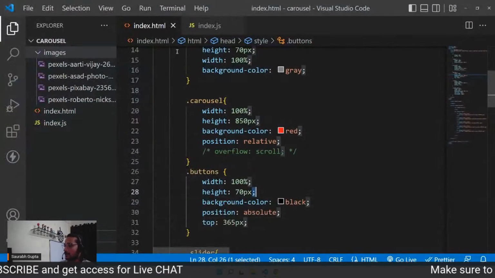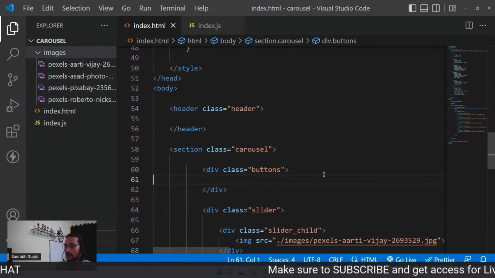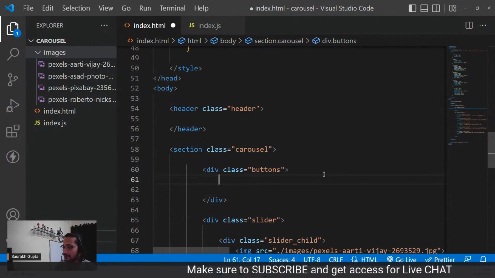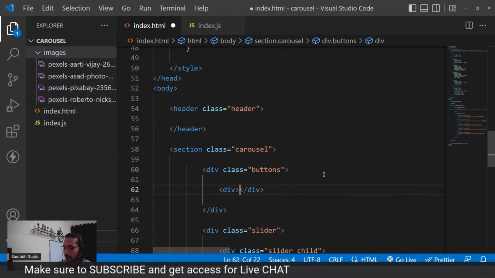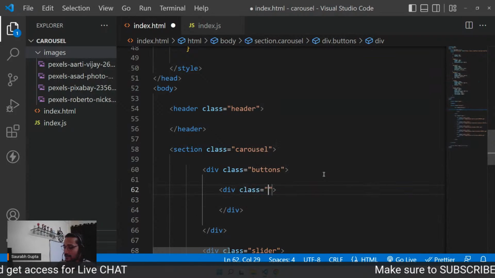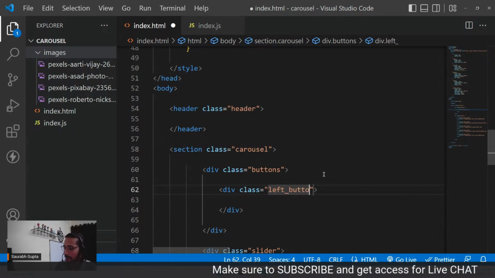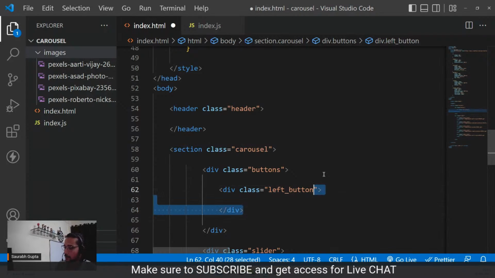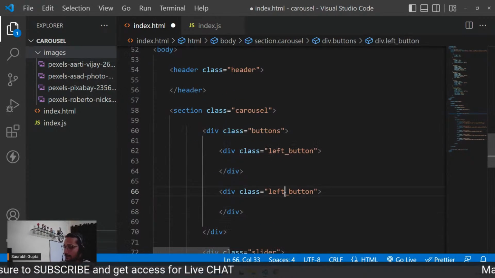And now inside that, I need two buttons. That was just some basic calculation, guys. Not a big math. I'm not good with really cool math. I only know these simple plus minus calculations. So div class, call it left button. And then one more, I'm going to be calling it as right button.